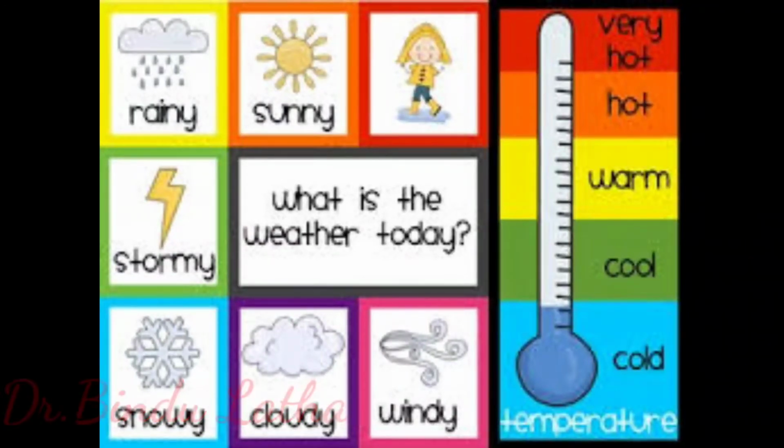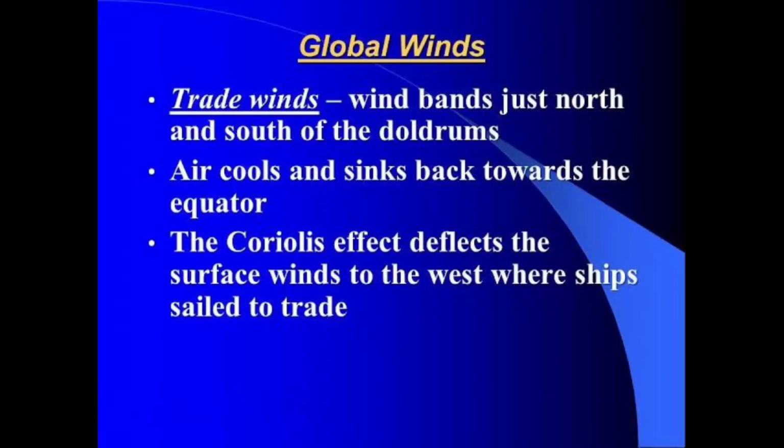What is air pressure? Air pressure is defined as the pressure exerted by the weight of air on the surface of earth. As we go up the layers of atmosphere, the pressure falls rapidly. The air pressure is highest at sea level and it decreases with height. In the areas where temperature is high, the air gets heated and rises. This creates a low pressure area. What is wind? The movement of air from high pressure areas to low pressure areas is called wind.